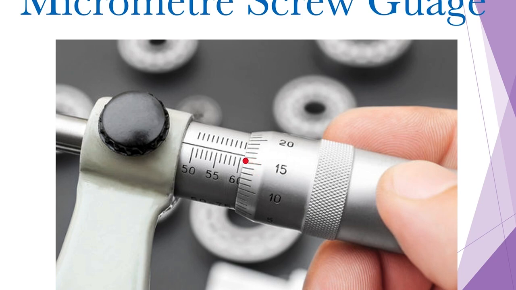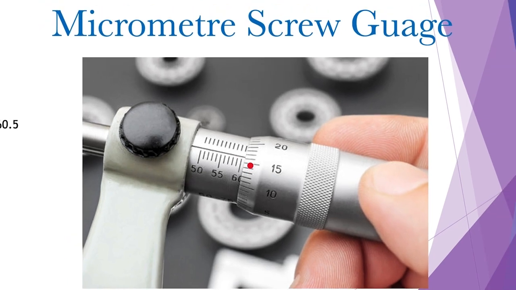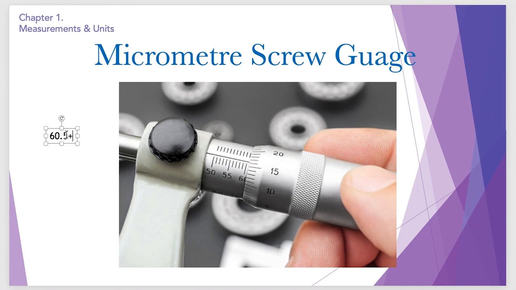So the fractional scale reading is 16, so it is 0.16. So we add 0.16 in the main scale reading and we find the answer, and the actual reading is 60.66. So this is how we measure using a micrometer screw gauge.